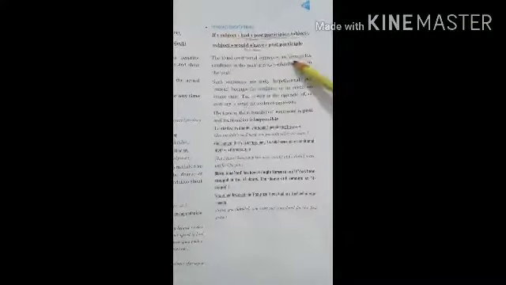And the last one, third conditional, if plus subject plus had plus past participle plus object. Subject plus would have plus past participle is the main clause. The third conditional expresses an impossible condition in the past and its probable result in the past.